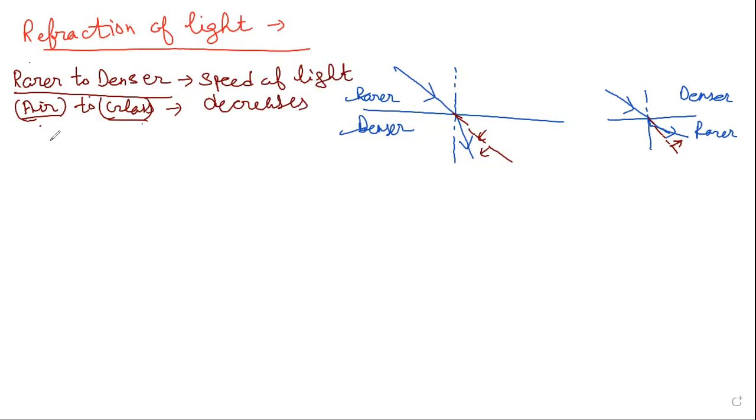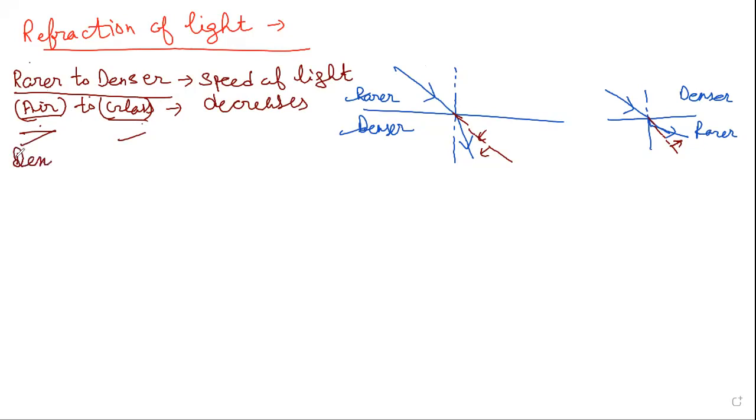On the other hand, a simple example: in a swimming pool full of water, or a swimming pool full of honey, we can easily swim in water because it is rarer, so the speed is more. In the denser medium, the speed slows down. This is the main reason behind this.